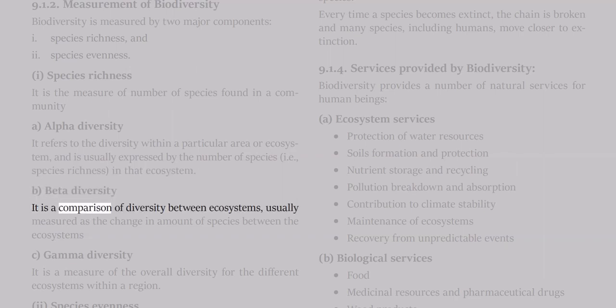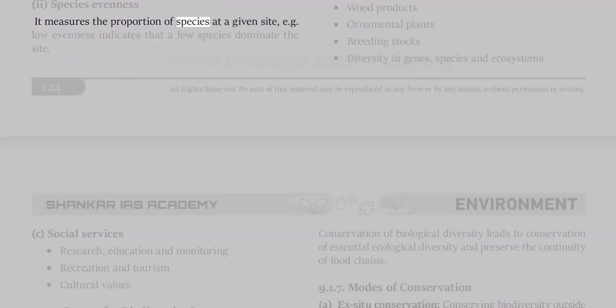B. Beta diversity. It is a comparison of diversity between ecosystems, usually measured as the change in amount of species between the ecosystems. C. Gamma diversity. It is a measure of the overall diversity for the different ecosystems within a region. 2. Species evenness. It measures the proportion of species at a given site, e.g., low evenness indicates that a few species dominate the site.